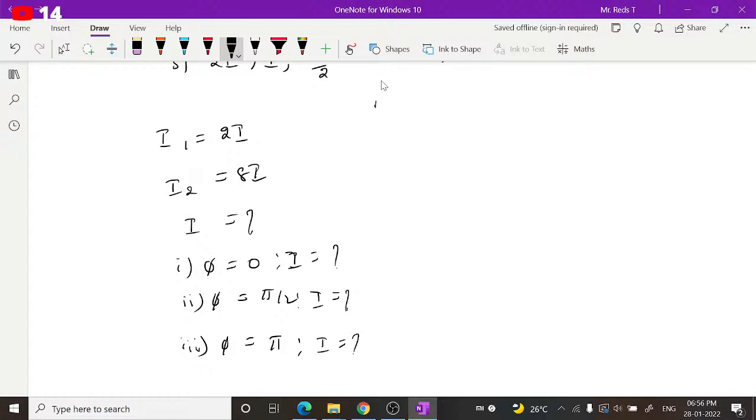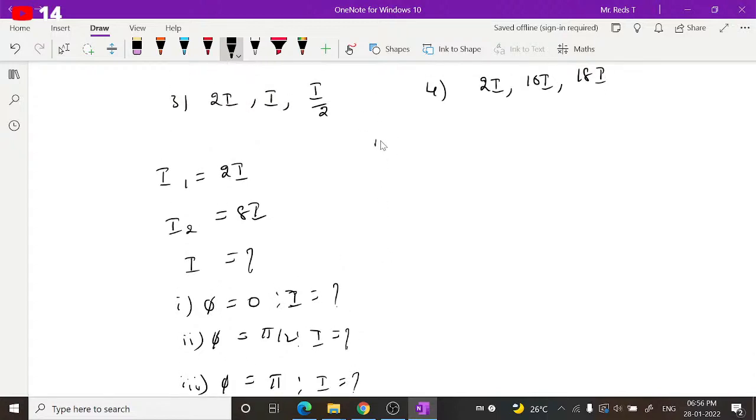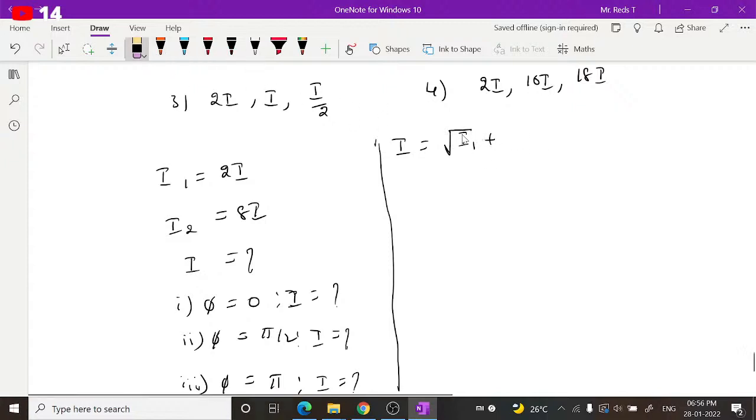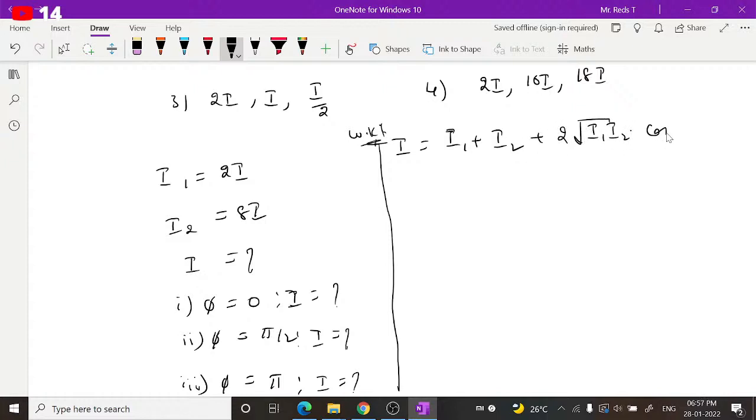To find this, you have to recollect the expression for resultant intensity. We know that the resultant intensity I is equal to I1 plus I2 plus 2 into square root of I1 into I2 into cos phi.